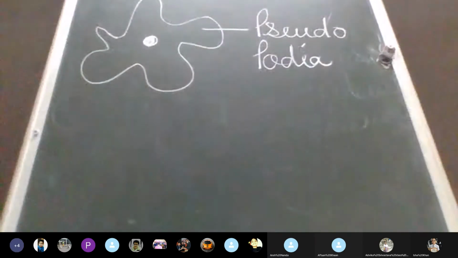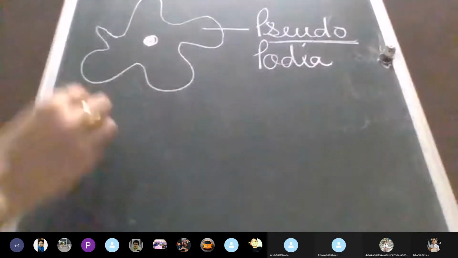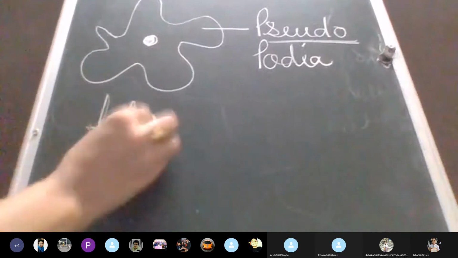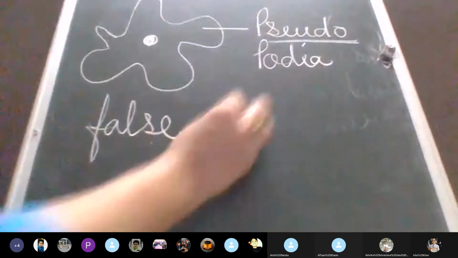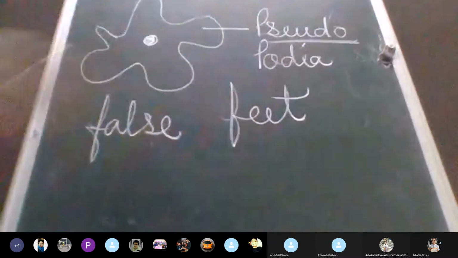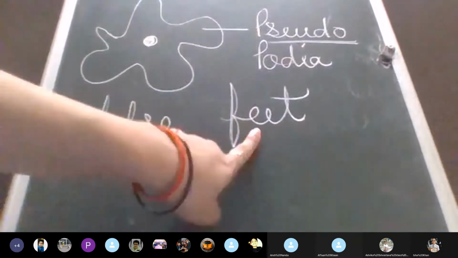This is a single word, but I've split this word into two: pseudo and podia. The word pseudo means false and podia means feet. So now you know, false feet.